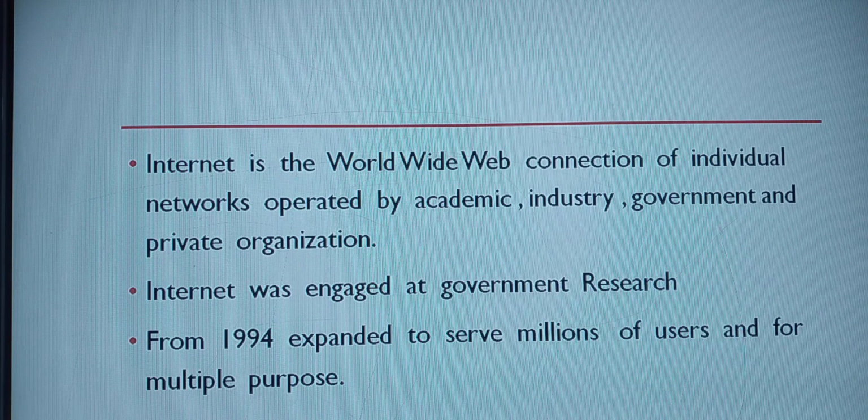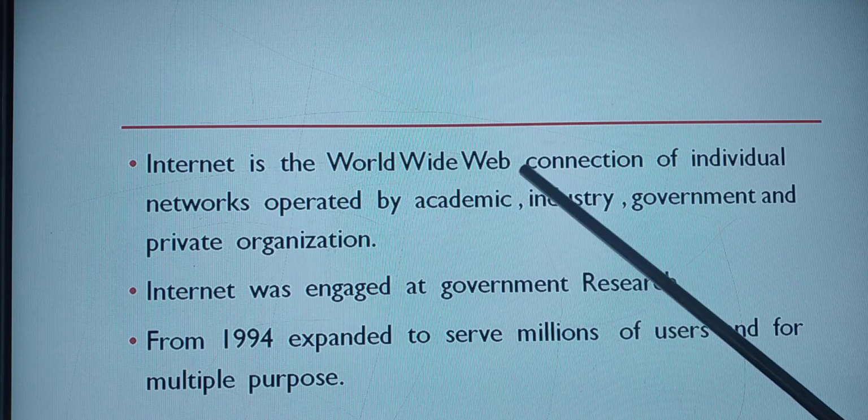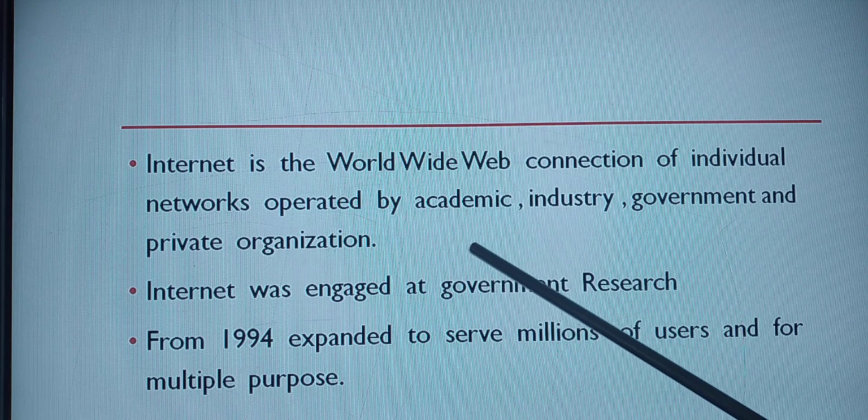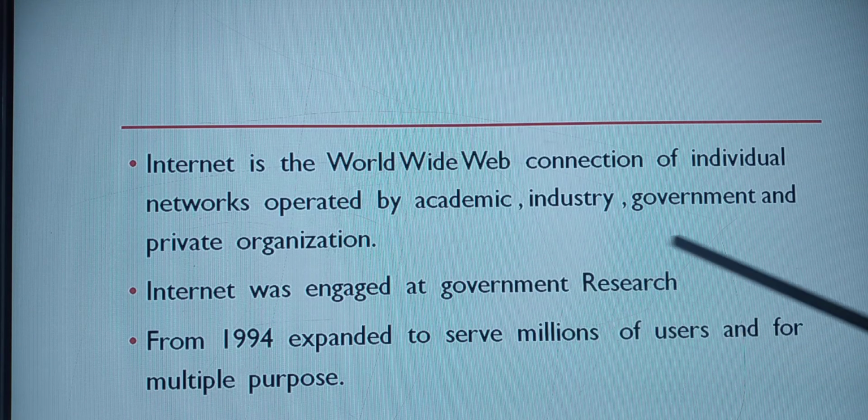Okay, yes, first you see this one. The internet is the worldwide connection of individual networks operated by academic, industry, government and private organizations. So each and every organization is going to have their individual network, and they are going to provide services for academic, industry, government and private organizations. So early internet was engaged for which purpose? Yes, for government research only.